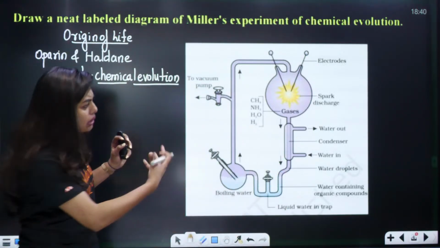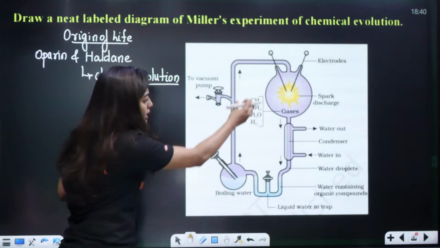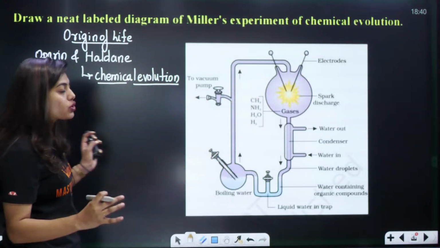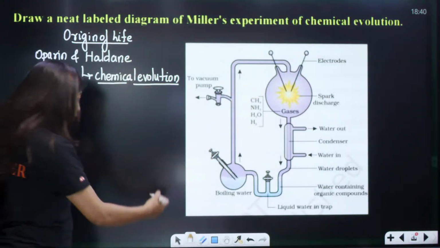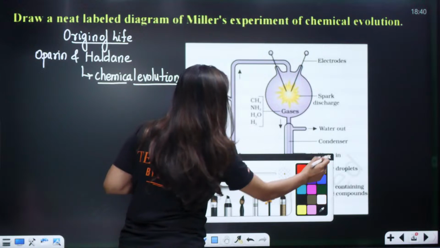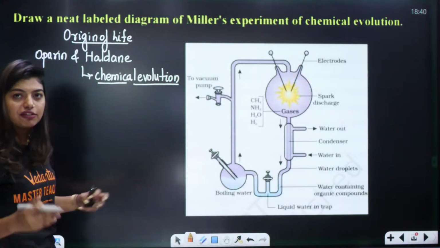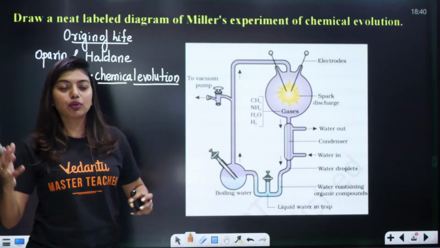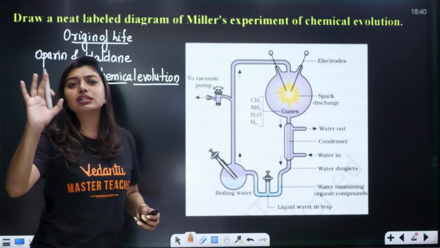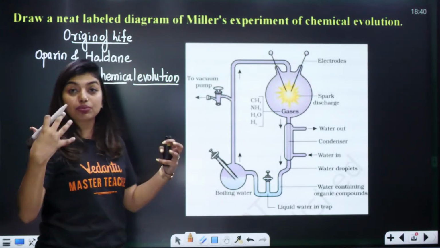But ma'am, how did Miller do this experiment? Who told him what things to take? So students, that time the early earth, early earth means not now. Now everything is comfortable for you. AC is there, fan is there, Blinkit is there, Zepto is there, everything is at your fingertips. It wasn't like that. It was difficult that time.